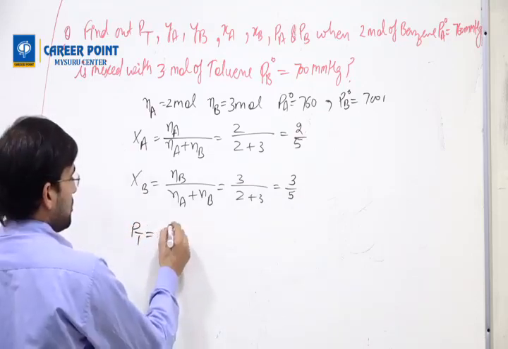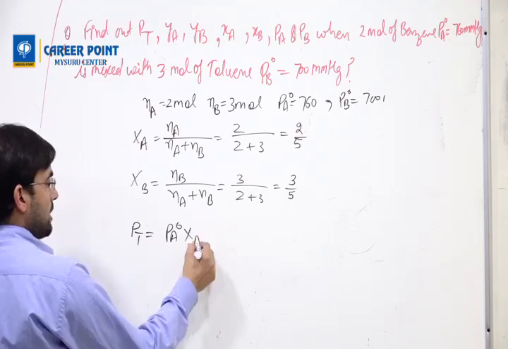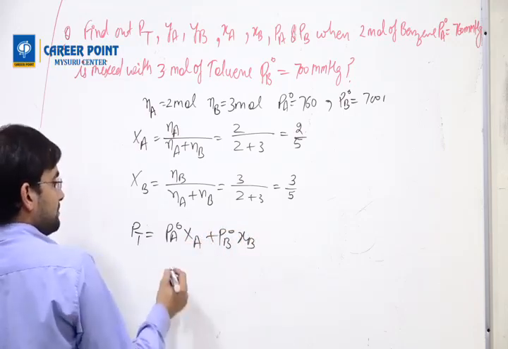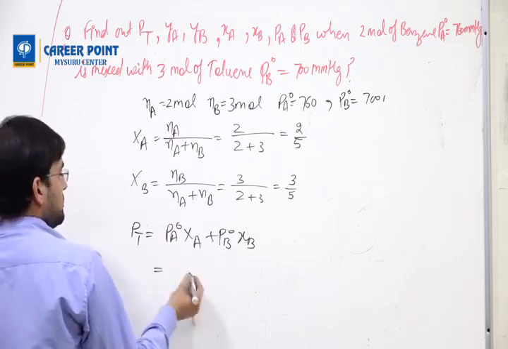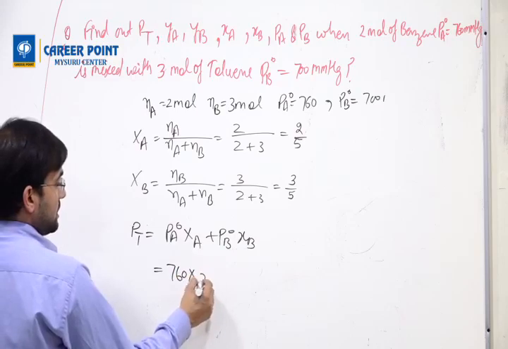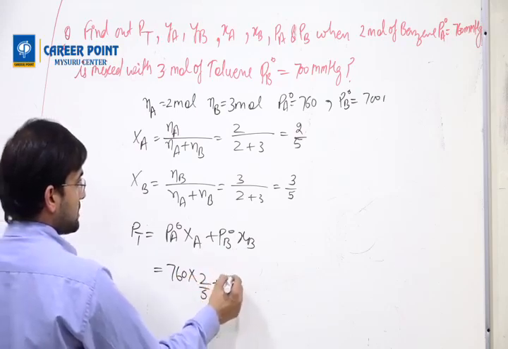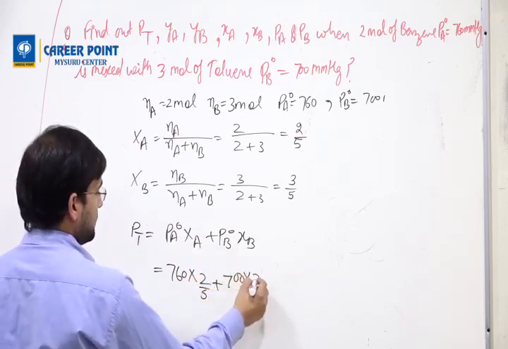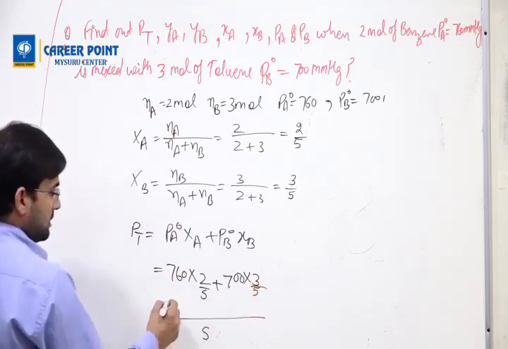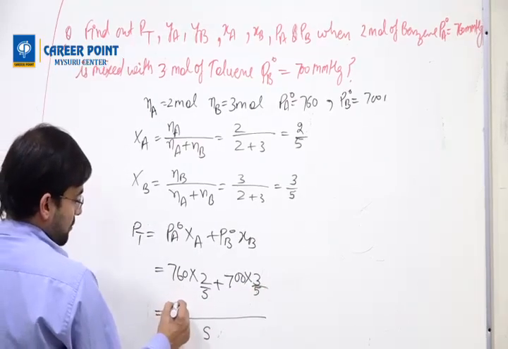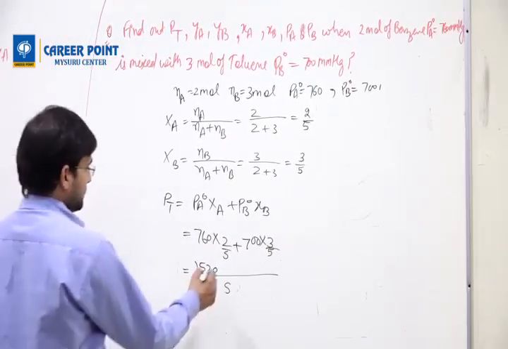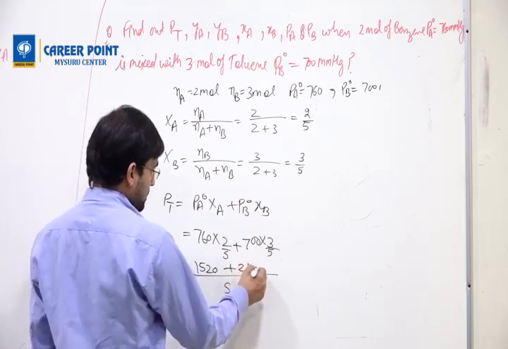So first we can find Pt. Pt equals Pa naught Xa plus Pb naught Xb. So that is 760 into 2 by 5 plus 700 into 3 by 5. The LCM is 5. This becomes 1520 and that becomes 2100.